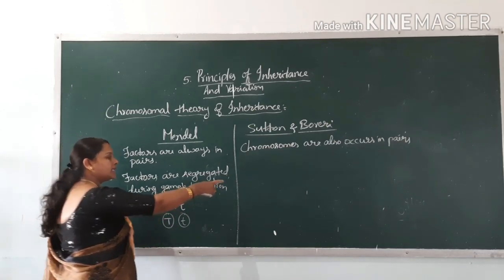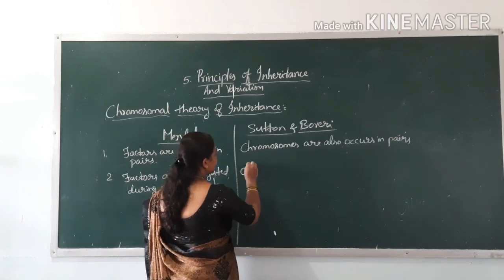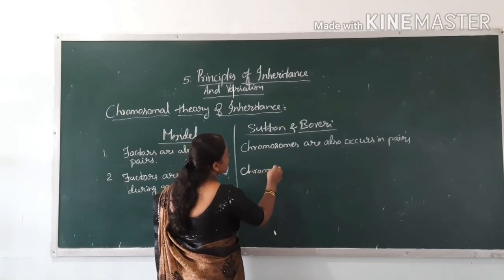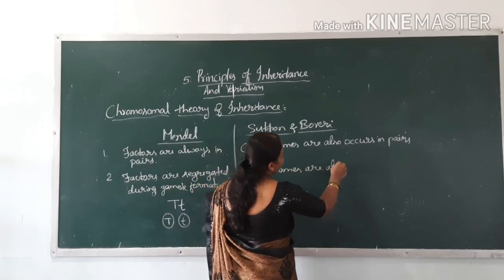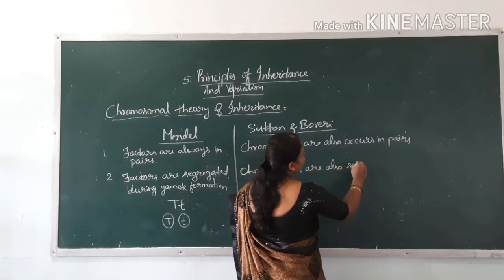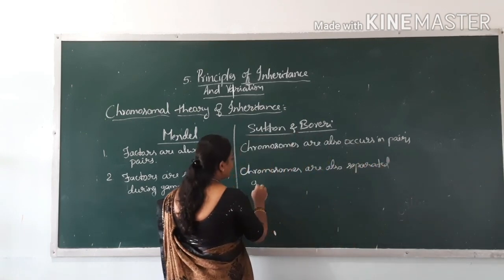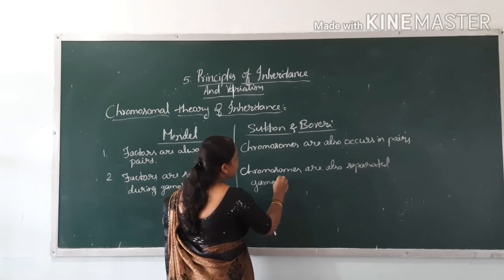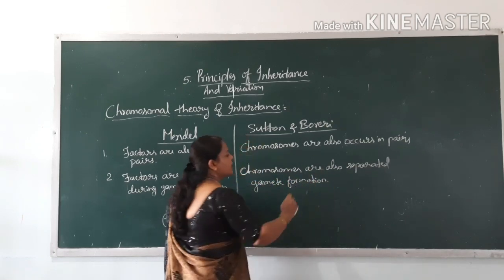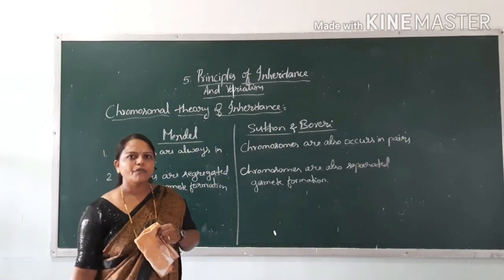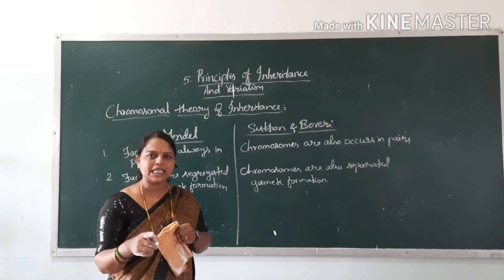Like this, here chromosomes are also going to separate. Chromosomes are also separated during gamete formation. Gametes are formed by means of meiosis, isn't it?